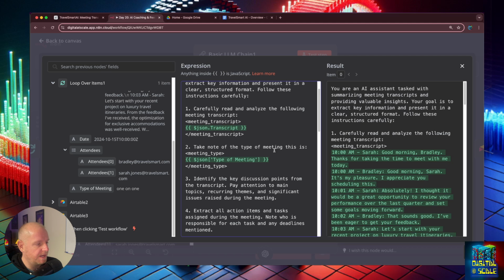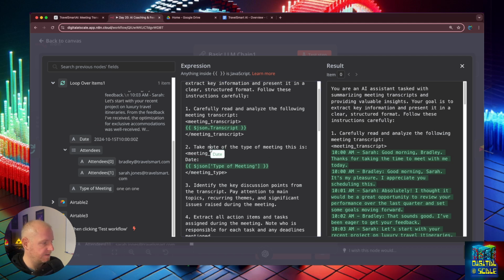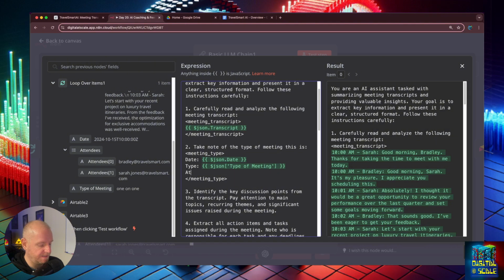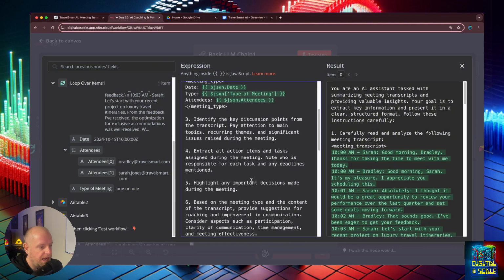And I'm going to go ahead and add the dates as well. And I'm going to go ahead and add the attendees as well. All right. So here we're going to identify the key discussion points from the transcript. Pay attention to main topics, reoccurring themes, and significant issues raised during the meeting.